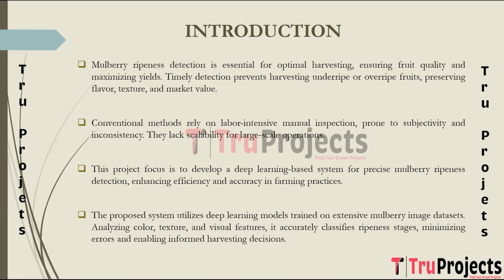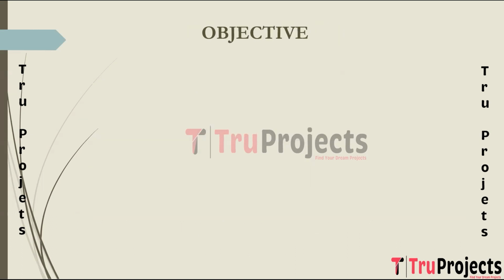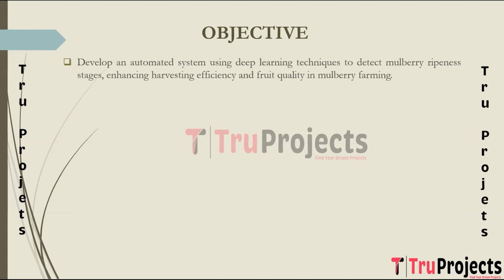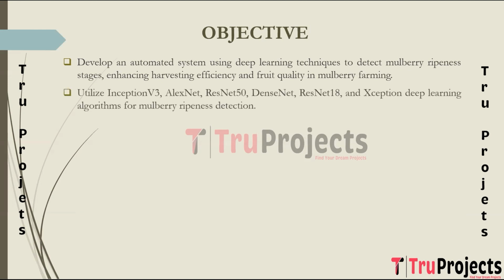on harvesting schedules. Coming to the objective, the primary objective of the project is to develop an automated system for accurately detecting mulberry ripeness stages using deep learning techniques, thereby optimizing harvesting times and improving fruit quality in mulberry farming. The aim is to employ Inception v3, AlexNet, ResNet 50, DenseNet, ResNet 18, and Xception, which are the deep learning algorithms employed in this project for ripeness detection in mulberries.